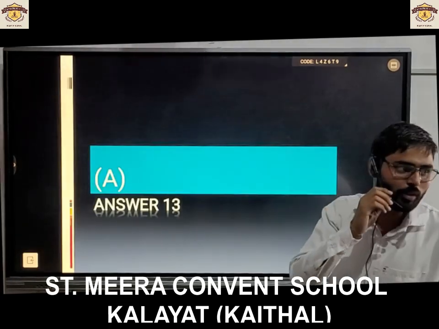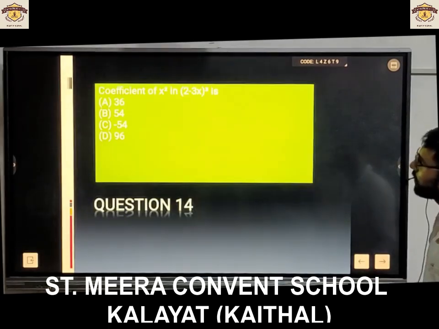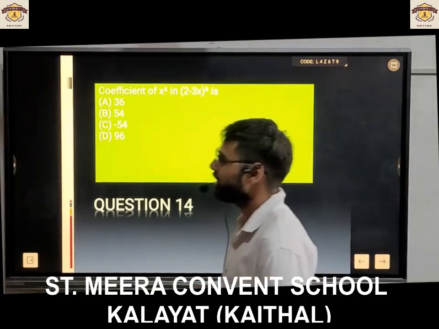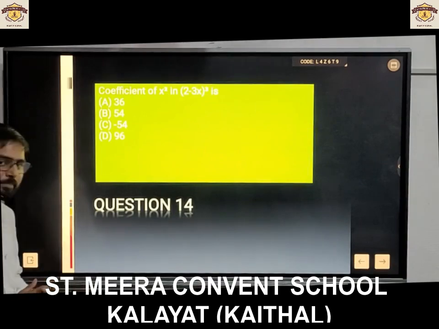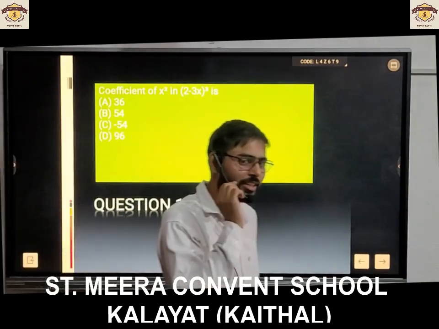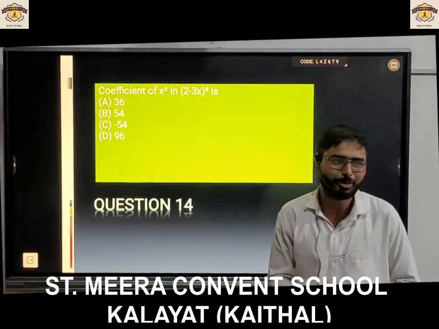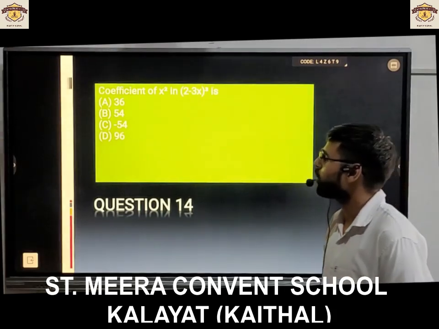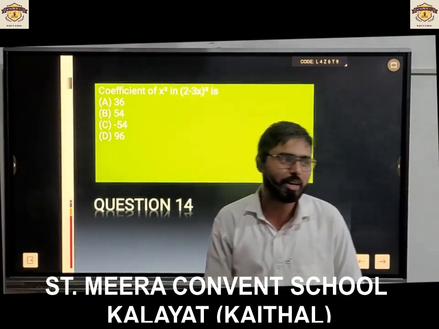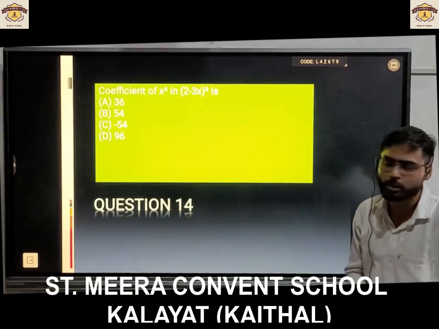It is a question for Manak team. Be careful. Coefficient of x square in (2 minus 3x) cube. If you are a good listener, you can answer it. I had given the clue just before the question. Sir, 30. What will be the coefficient of x square in (2 minus 3x) raised to the power 3?